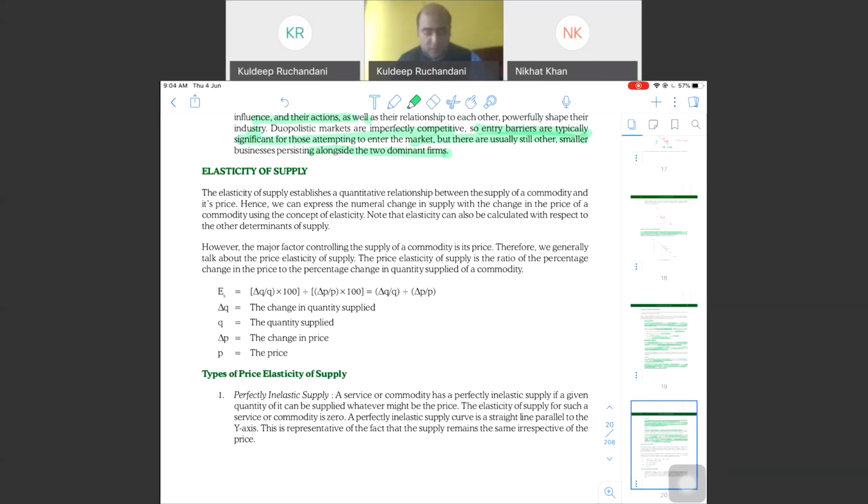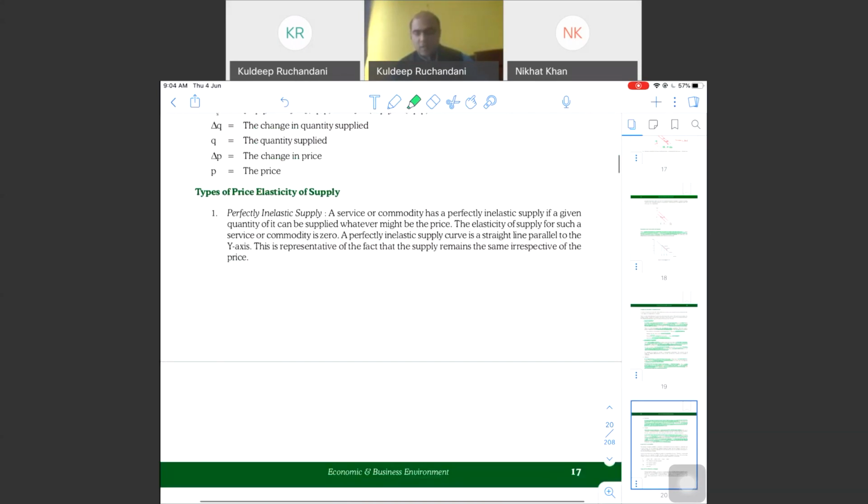Yeah. No change in quantity supplied because of change in price: perfectly inelastic. Change in quantity supplied is less than change in price: relatively inelastic. Perfect. We are through with the different types of elasticity. If you understood elasticity of demand, it will be easy for you to understand this.